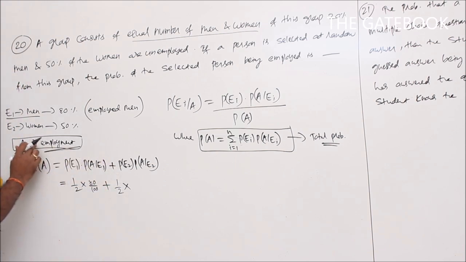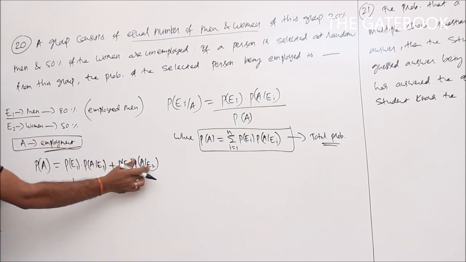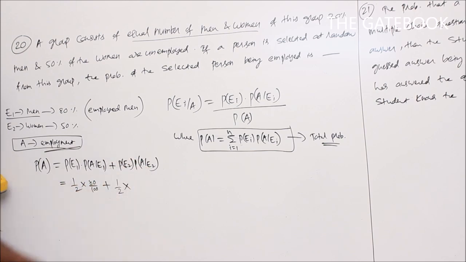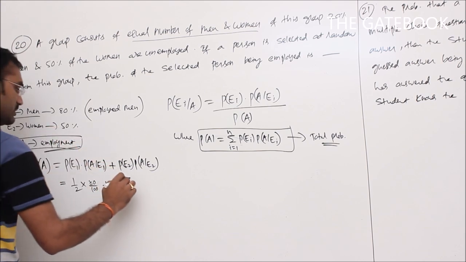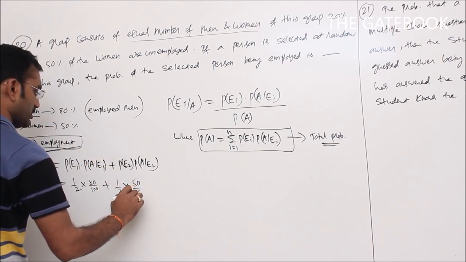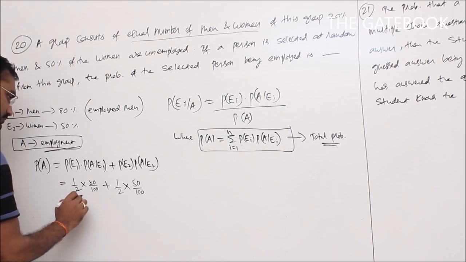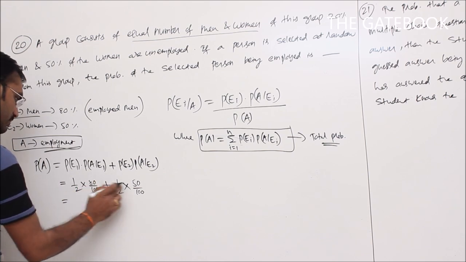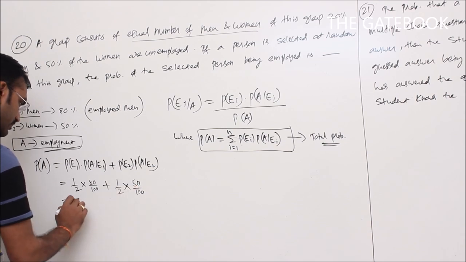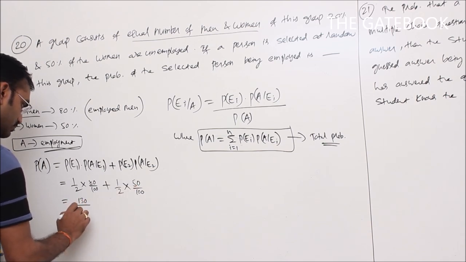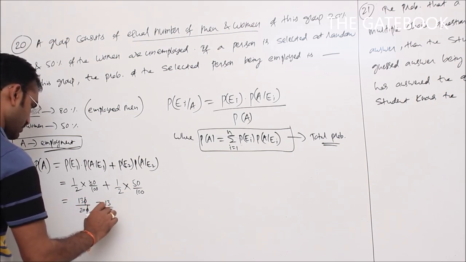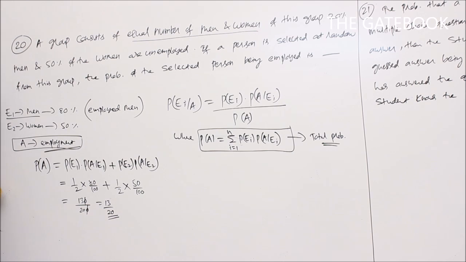E2 refers here to women. From the women group, employment is 50%, so that is 50 by 100. So we get 80 plus 50, 130 by 200, or 13 by 20 is the final answer.